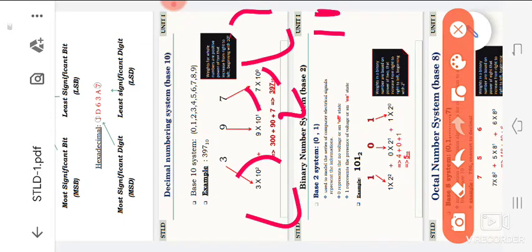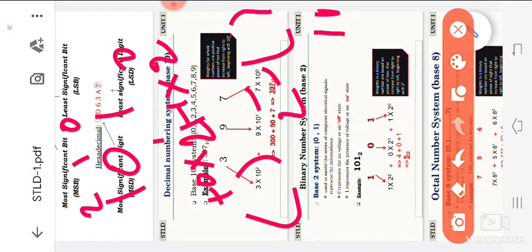For example, the binary value 101 has 3 positions, 0, 1, 2. That means 1 into 2 power 0 plus 0 into 2 power 1 plus 1 into 2 power 2.